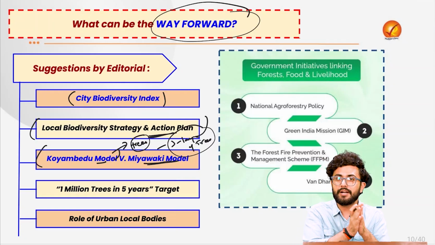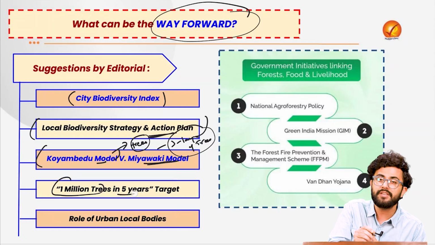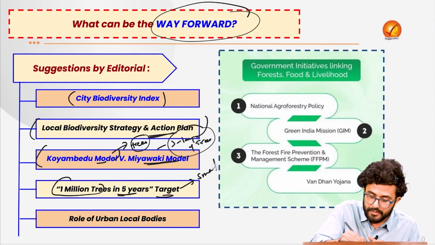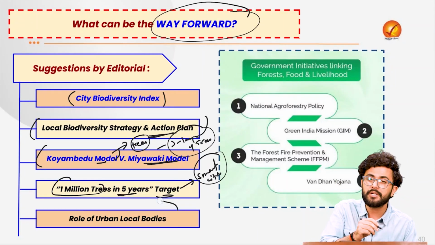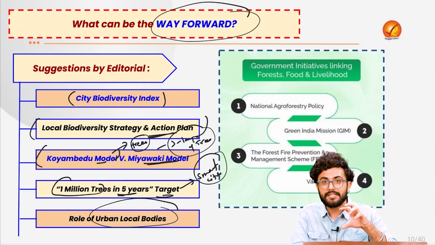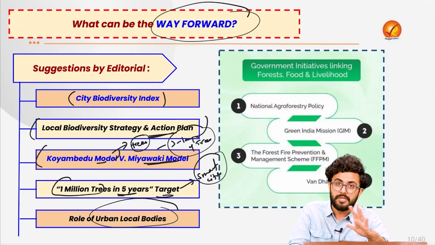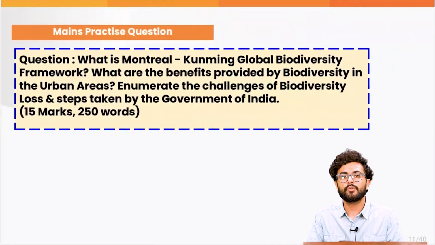The idea which the article today suggests is that there shall be a target of 1 million trees in 5 years, and this shall be given to all the smart cities across the country. Here the role of urban local bodies becomes very important as well, because it is they who can take grassroots level effort and try to sensitize the people around. So keep all of these suggestions in mind, try to attempt this particular question, and we move forward to the next news.